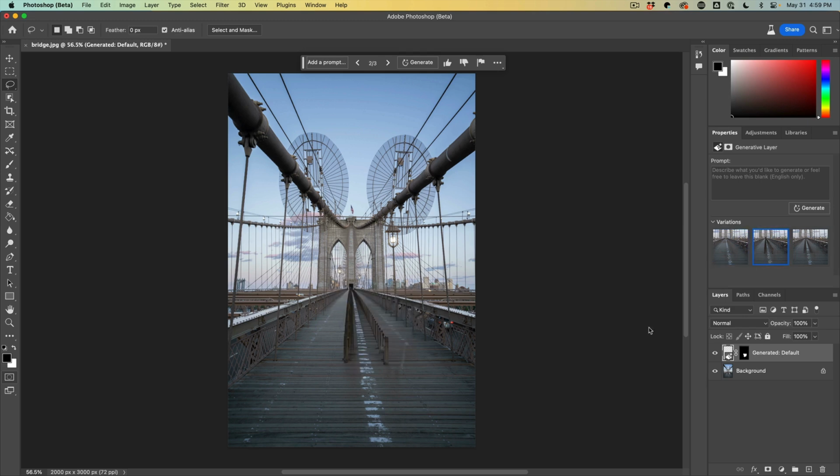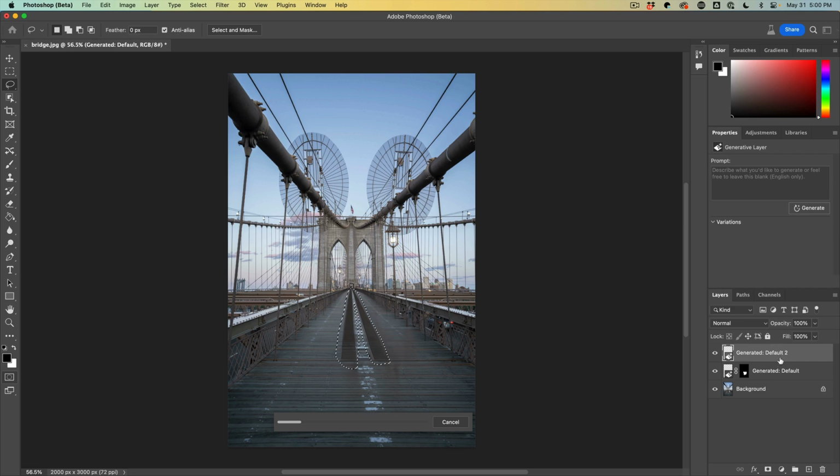Now, if you do get things like this that you want to get rid of, well, let's say this, then all you got to do is just essentially select the area that you don't like. I'm going to hit the shift key to add to it. So I just want to leave a little bit of that white line down the middle there. And then we're just going to hit generative fill and let it generate. And notice it's going to create a separate layer now. So rather than just doing it in one hit, we can do it in 2 hits.